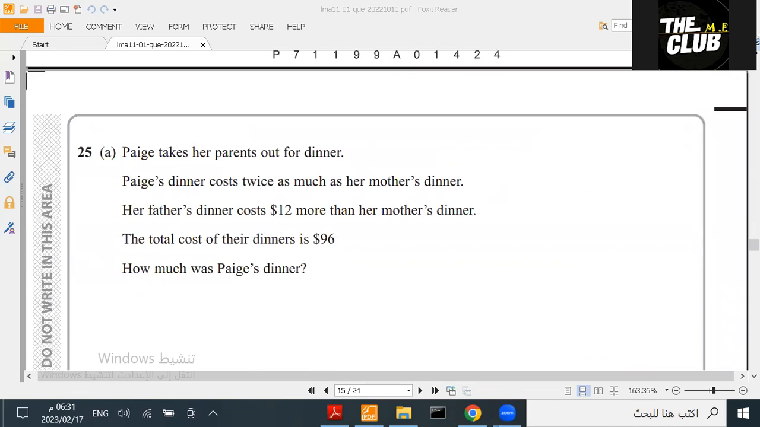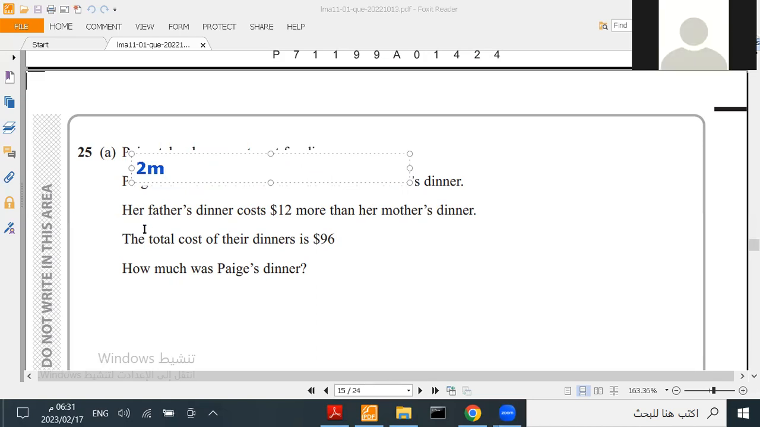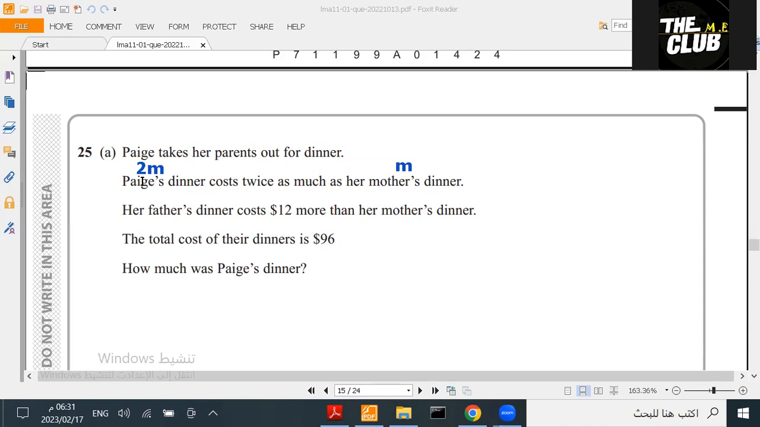Okay. Paige takes her parents out for dinner. Paige's dinner costs twice as much as her mother's dinner. Focus here. If we say her mother's dinner is M, then Paige's dinner costs twice, so Paige's dinner is 2M. Her mother's dinner is M and Paige's dinner is 2M.